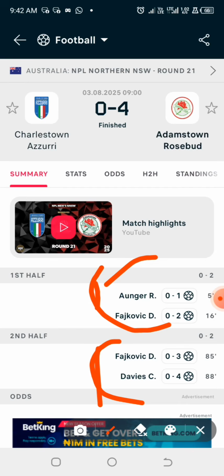So the chance of having the highest scoring half for this particular game, assuming that we are using the last 2 games, but normally you are meant to use the last 10 games. So assuming that we are using the last 2 games in this particular match, the chance for this particular match ending up as maybe first half to be the highest scoring half or the second half to be the highest scoring half is 50-50, using the first step consideration alone, because there are still more steps to consider. So it is 50-50 for the away team.